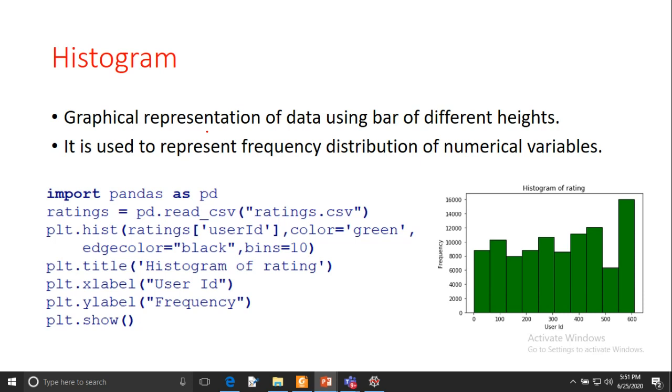So you can see the user ID 600 has given more ratings to the movies. You can see this relationship in this bar graph, and if you look at the frequency, this is the most frequent user ID in this column. So we can say that user ID 600 has given the most ratings to the movies.